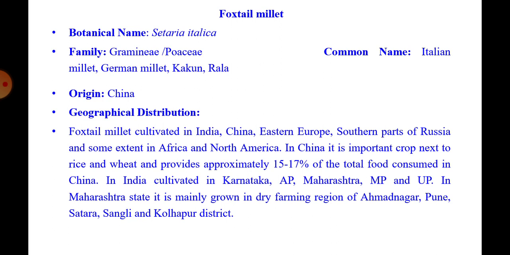Geographical distribution: foxtail millet is cultivated in India, China, Eastern Europe, southern parts of Russia, and to some extent in Africa and North America. In China, it is an important crop next to rice and wheat and provides approximately 15 to 17% of the total food consumed in China. In India, it is cultivated in Karnataka, Andhra Pradesh, Maharashtra, Madhya Pradesh, and Uttar Pradesh. In Maharashtra state, it is mainly grown in dry farming regions of Ahmednagar, Pune, Satara, Sangli, and Kolhapur districts.